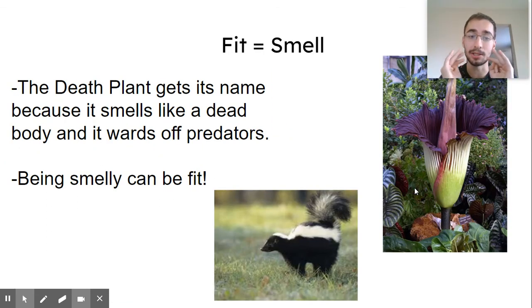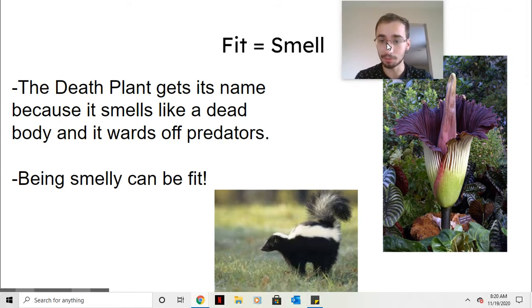Next, fitness can also mean smell. So, for example, and I don't want you to just think about animals here, plants also can be fit. This plant is in San Francisco Arboretum. It's known as the death plant. It's called the death plant because it smells like a dead body. And because it smells so bad, it'll ward off predators.